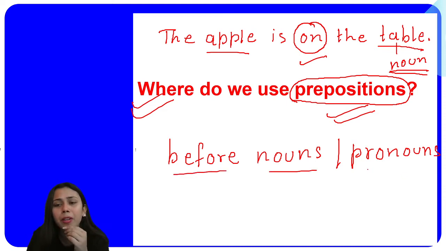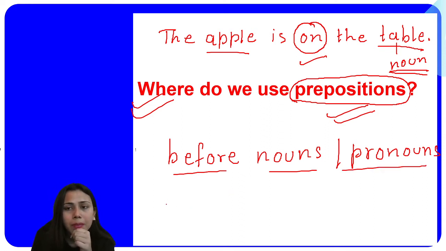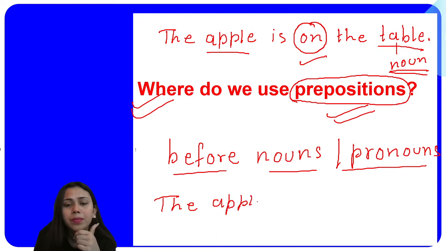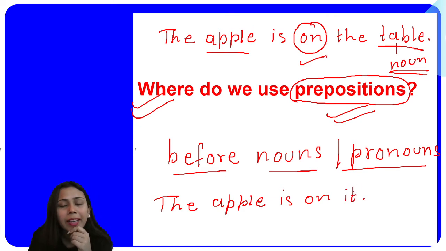Let's take an example of a pronoun as well. The same example I'll be giving you by using a pronoun. The apple is on it. I have used the pronoun it here for the table. It is a pronoun, right?